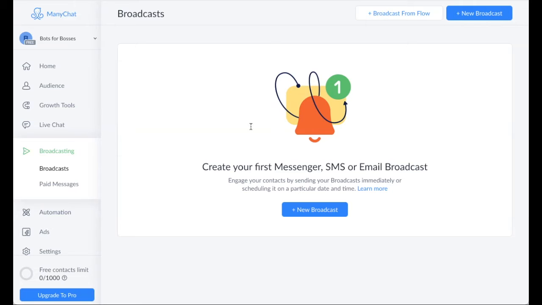Before that update, you were able to select different message types, whether that's a subscription broadcast, a promotional broadcast, or even a follow-up broadcast, which they did away with. But because ManyChat is always making improvements, which I love, and the goal is to make it so easy for the user, being you, being me, they've now broken it down to these two options for all of us, which is great. So it's broadcasts or paid messages.